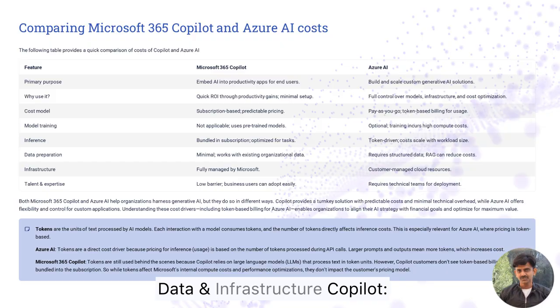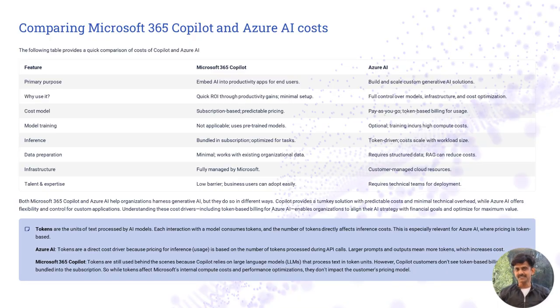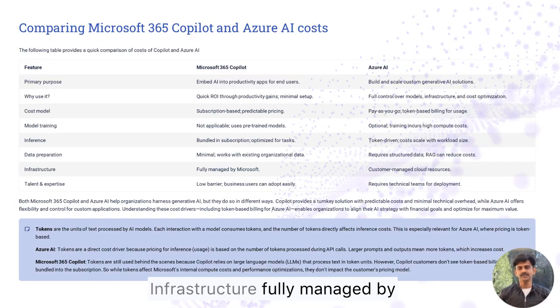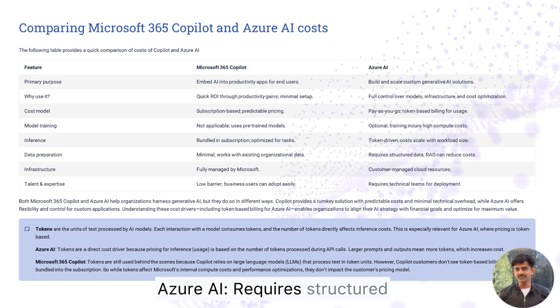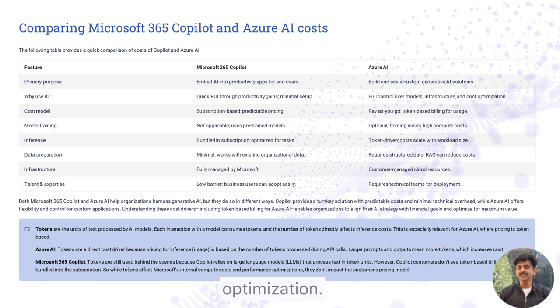Data and infrastructure. Copilot: minimal data prep, uses existing organizational data. Infrastructure fully managed by Microsoft. Azure AI requires structured data. Customer manages cloud resources. Talent and expertise. Copilot: low barrier to entry, accessible to business users. Azure AI requires technical teams for deployment and optimization.